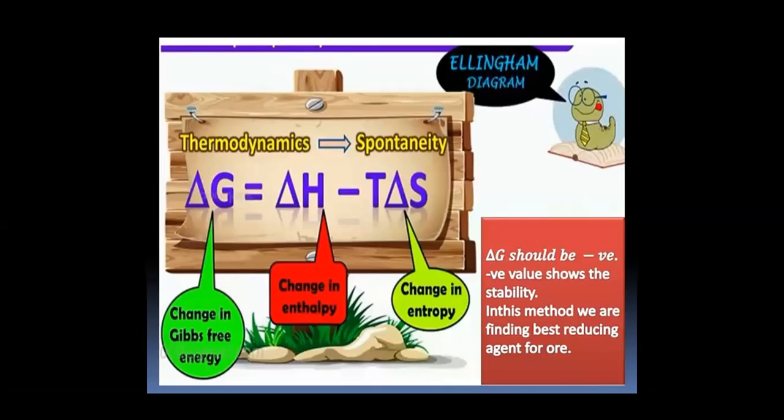Ellingham diagram. Thermodynamics, that is spontaneity. This gives the free energy equation, delta G is equal to delta H minus T delta S, where delta G stands for change in Gibbs free energy, delta H stands for change in enthalpy, and delta S stands for change in entropy. Delta G should be negative. The negative value shows stability. In this method, we are finding the best reducing agent for the ores.